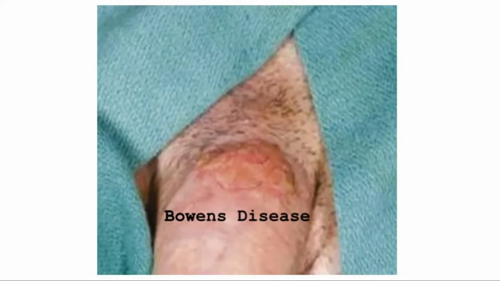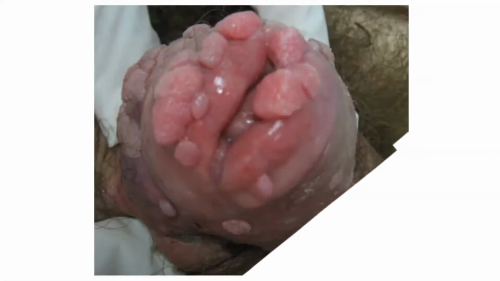Bowenoid papulosis occurs on the shaft of young men in most cases and does not progress to invasive disease. Progression to invasive carcinoma in men with Bowen's disease and erythroplasia of Queyrat may occur in 5 to 10% and 33% of patients respectively if it is not treated. Metastasis has rarely occurred. Cancer eradication with organ-preserving strategies is the goal of therapy.